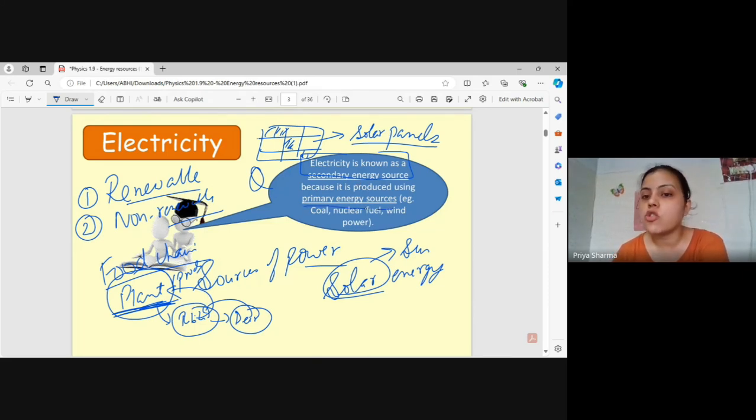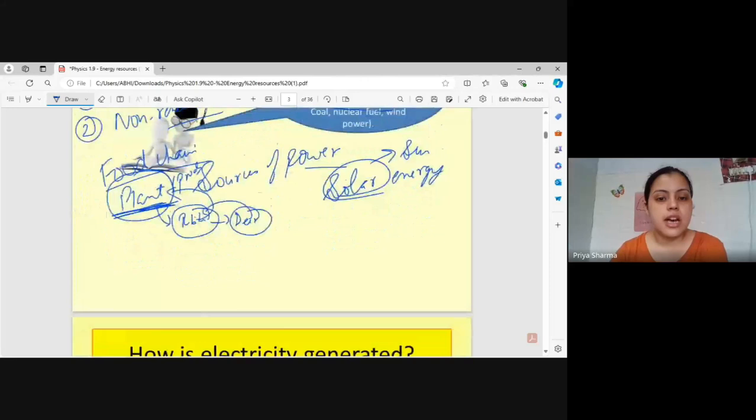Now, primary energy sources could be any. They could be renewable also. They could be non-renewable also. Because at the end we need electricity. Got it? So these are some of the things.